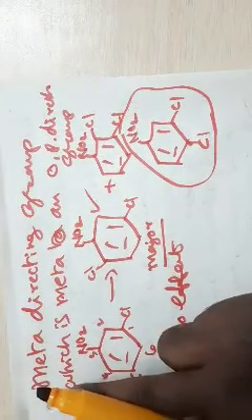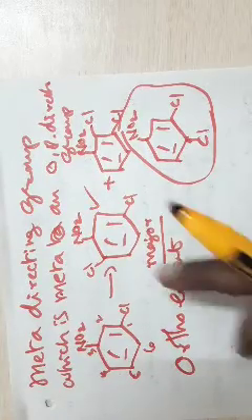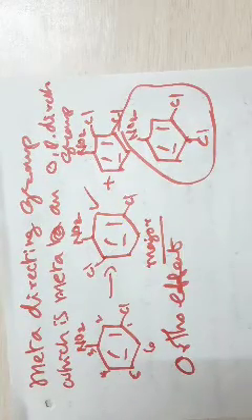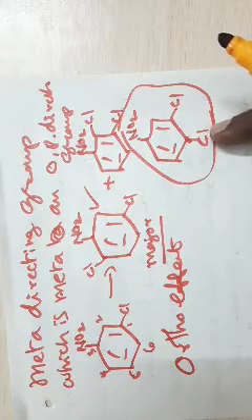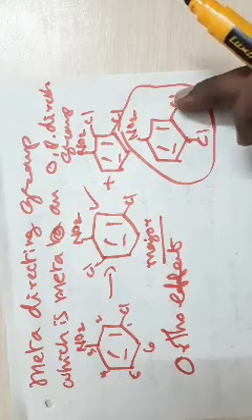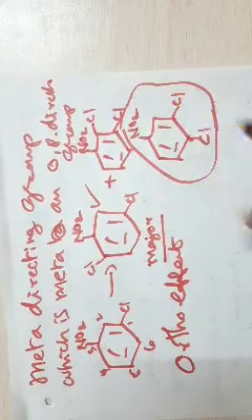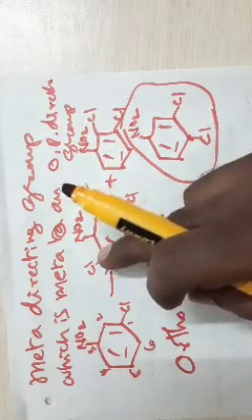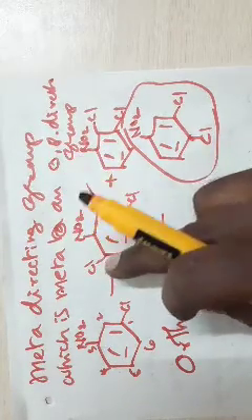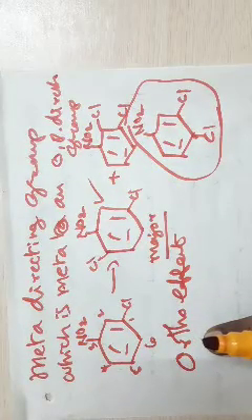And the third observation is, if we have a meta-directing group which is meta to an ortho-para-directing group, then the ortho product like this one is obtained. This is the major product. You will not get an ortho product like this one, a chlorine which is ortho to the chlorine, and this will become para to the nitro group. So such an intermediate is not obtained, and you get a chlorine which is ortho to the nitro group. This one is obtained as a major product, and this effect is called the ortho effect.